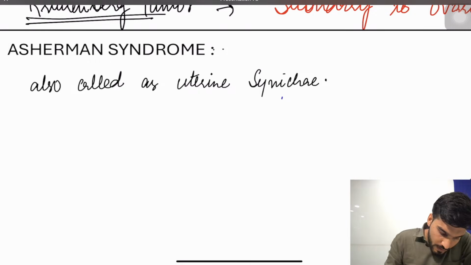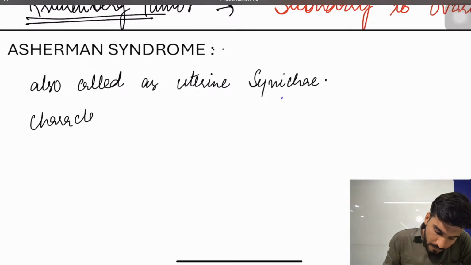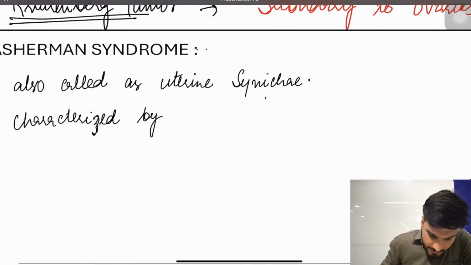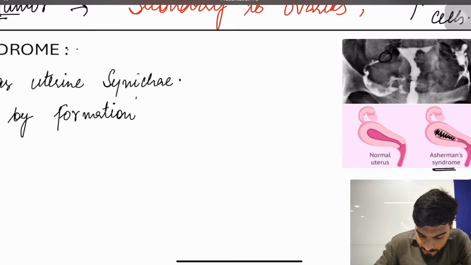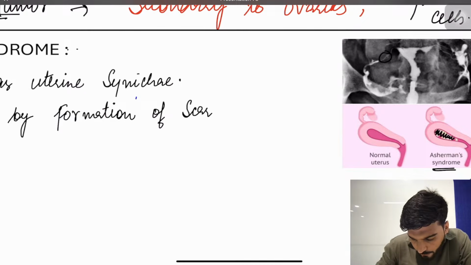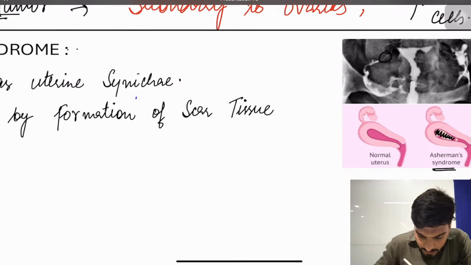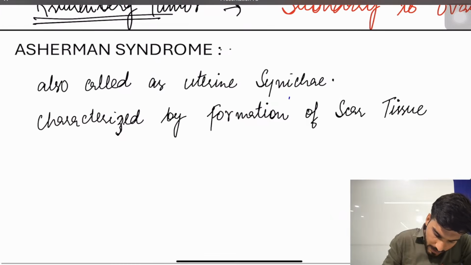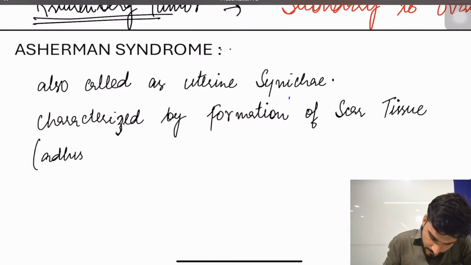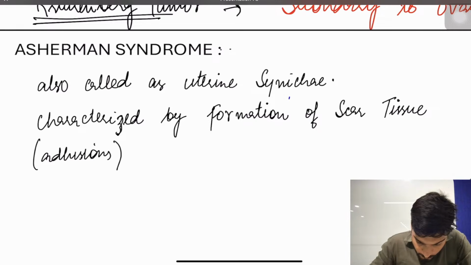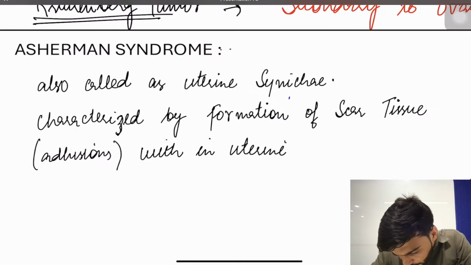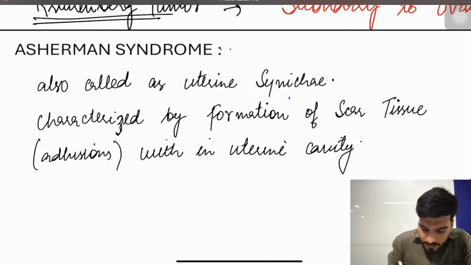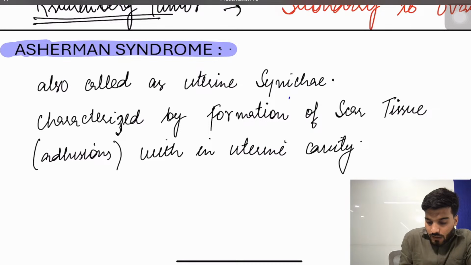Followed by that, it is characterized by formation of scar tissue, scar tissue or adhesions within the uterine cavity. So within the uterine cavity we have scarring or adhesions.